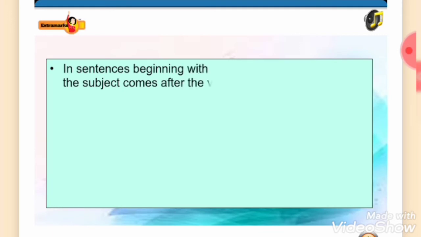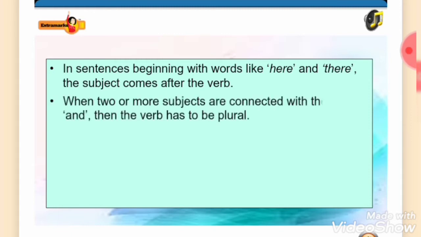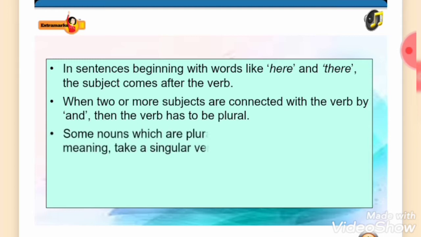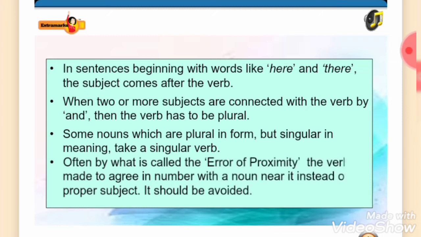In sentences beginning with words like here and there, the subject comes after the verb. When two or more subjects are connected with the verb by and, then the verb has to be plural. Some nouns, which are plural in form but singular in meaning, take a singular verb. Often, by what is called the error of proximity, the verb is made to agree in number with a noun near it, instead of its proper subject. It should be avoided. Errors pertaining to subject-verb agreement are commonly observed in the usage of nouns and pronouns, as we shall observe in the subsequent slides.